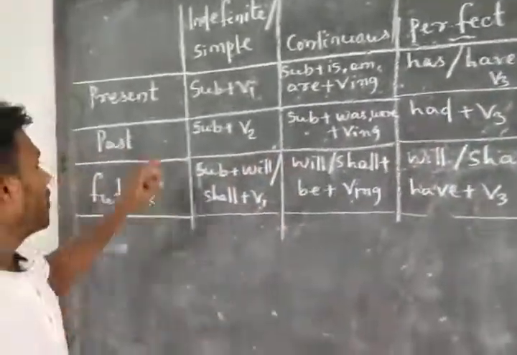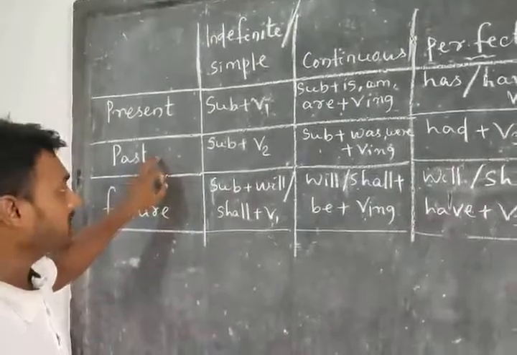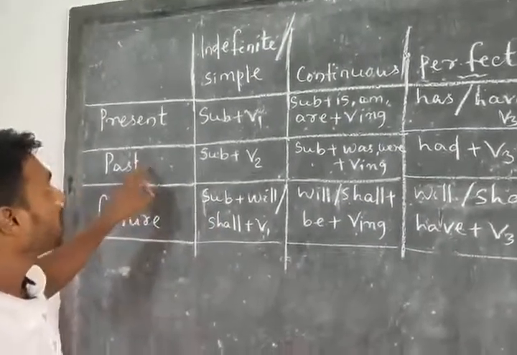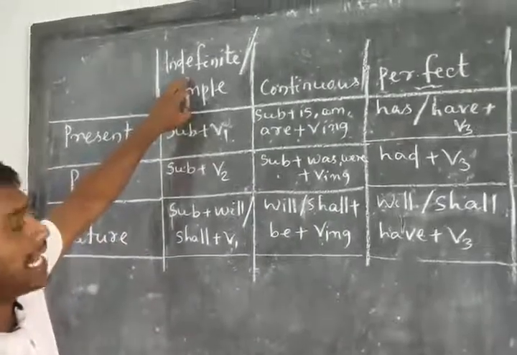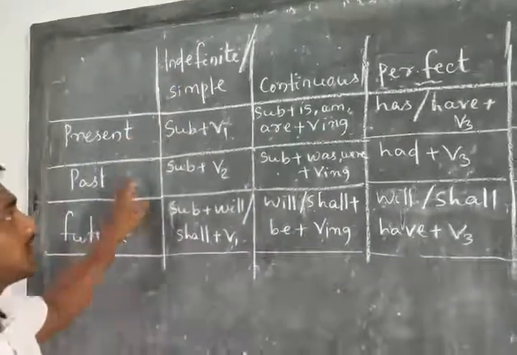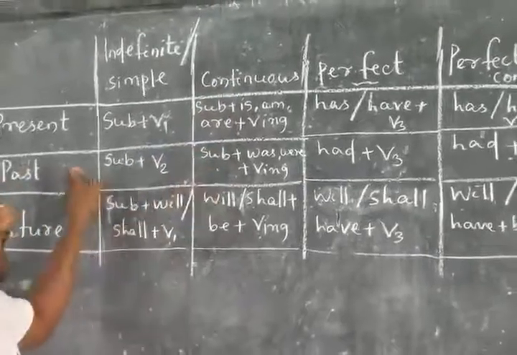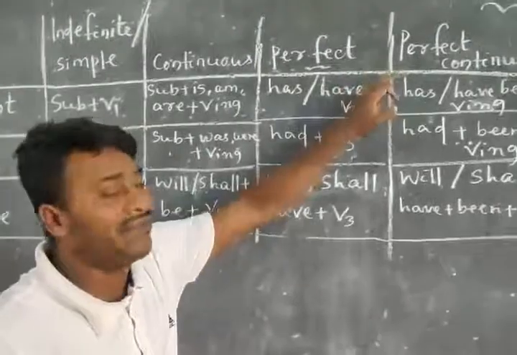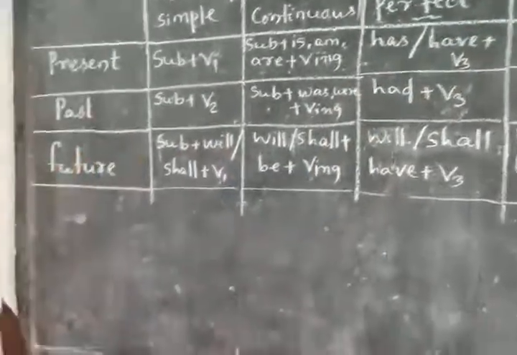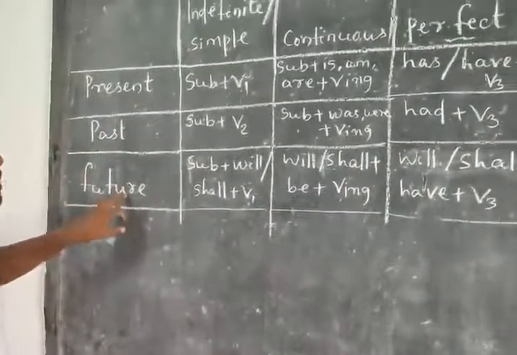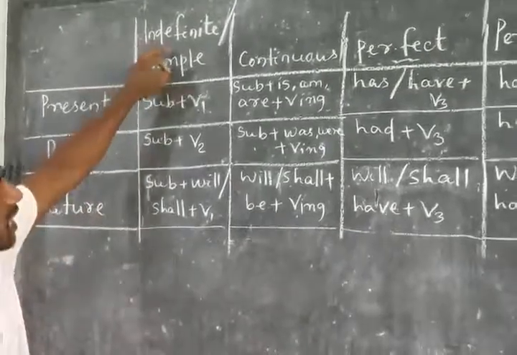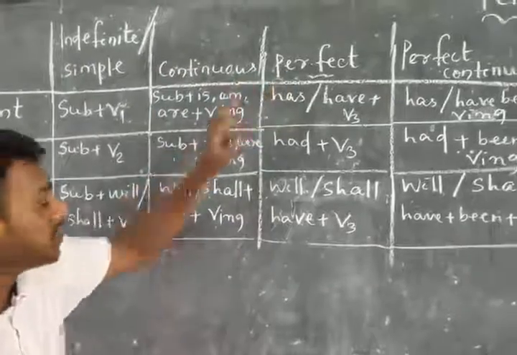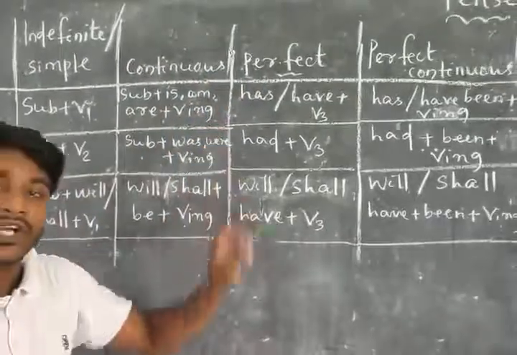Like that, the second tense, past tense: past simple or past indefinite, past continuous, past perfect, and lastly past perfect continuous. Like that, for your future time: future simple or future indefinite, future continuous, future perfect and future perfect continuous.